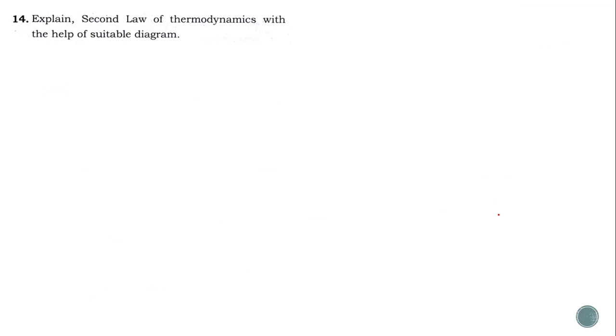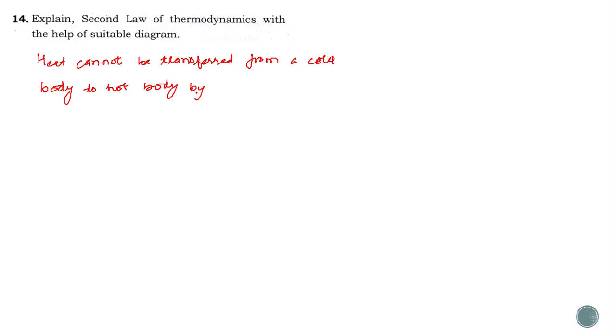Question number 14 is: explain the second law of thermodynamics with the help of a suitable diagram. It states that heat cannot be transferred from a cold body to a hot body by itself, or we can say without doing external work. So this is the statement of the second law of thermodynamics.